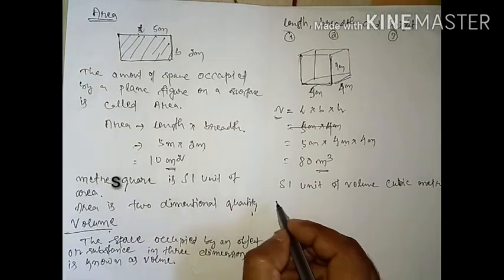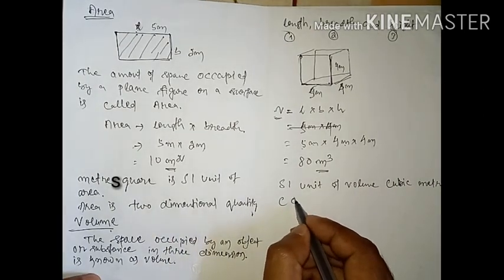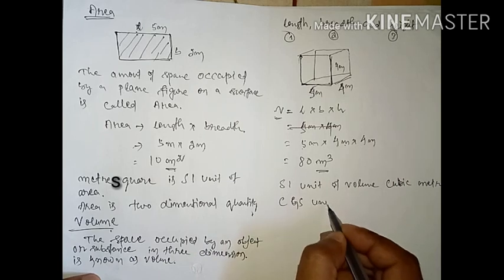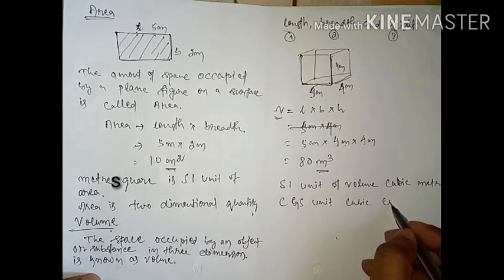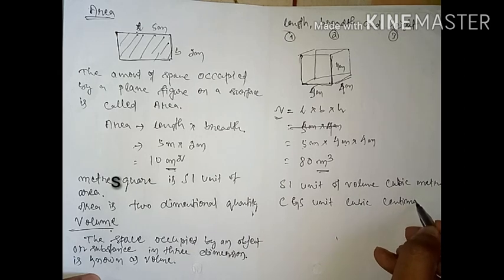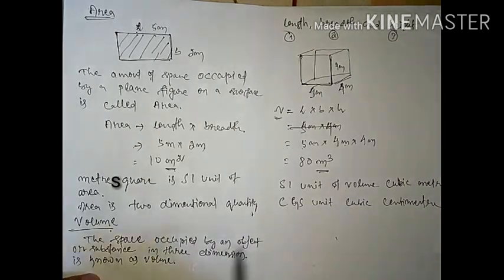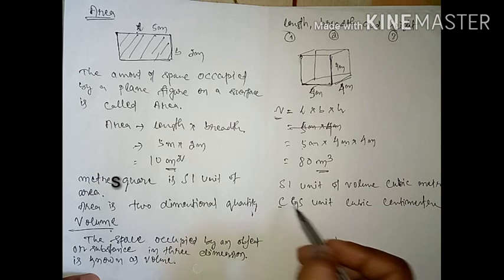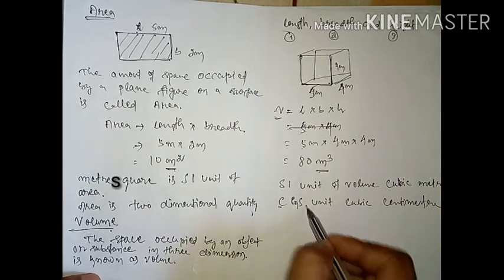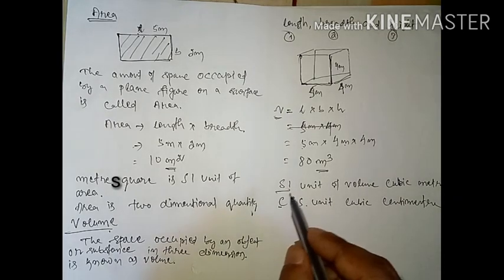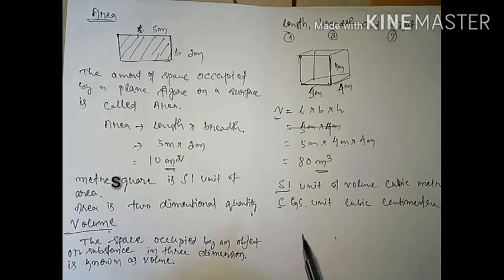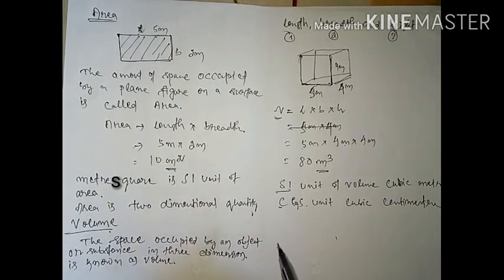Always remember the CGS unit is cubic centimeter, students. I hope you are clear. CGS means centimeter, gram, and second. So this is another type of unit. This is SI, the international system of units, which is acceptable to all countries.